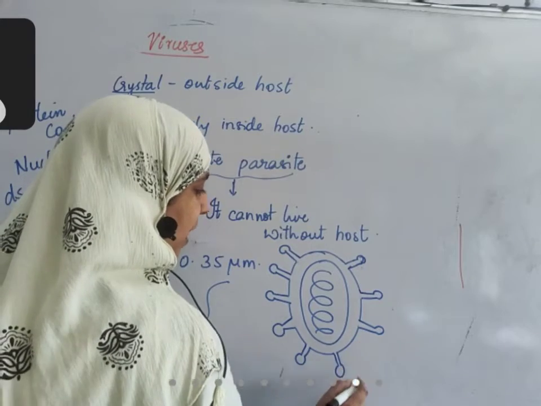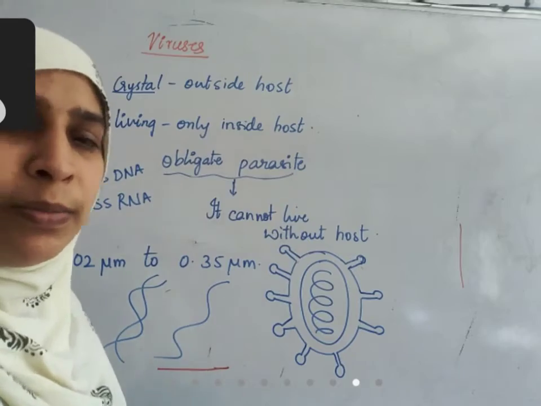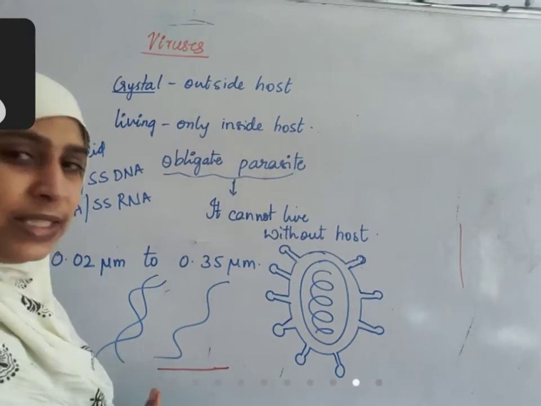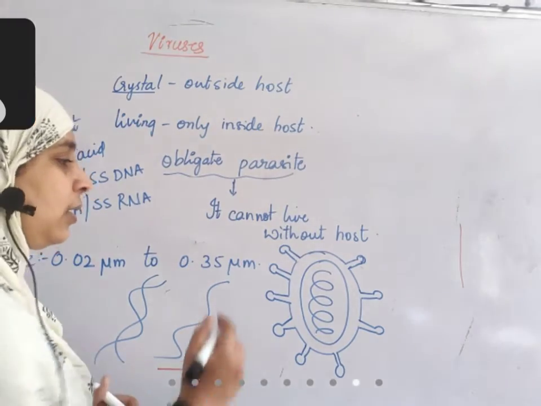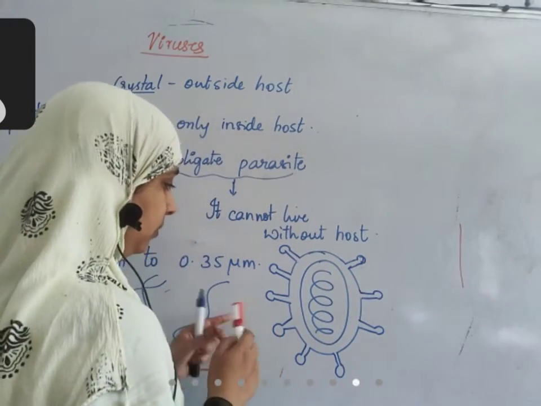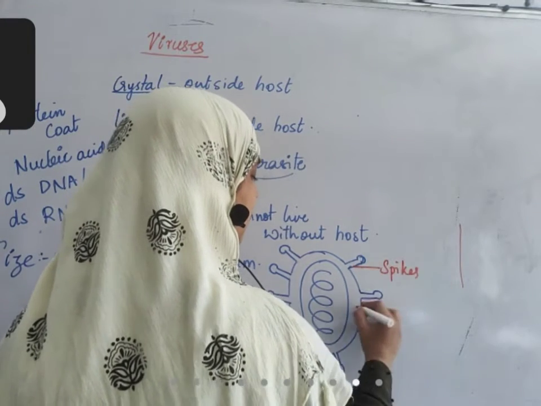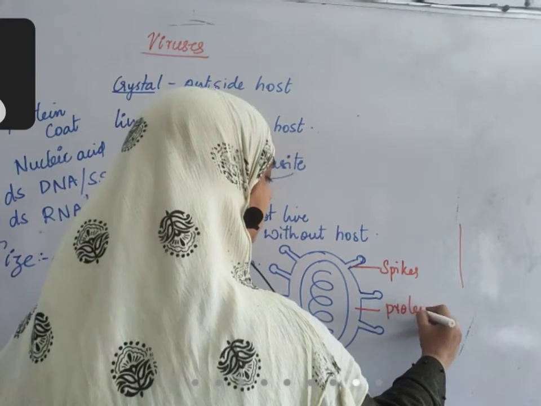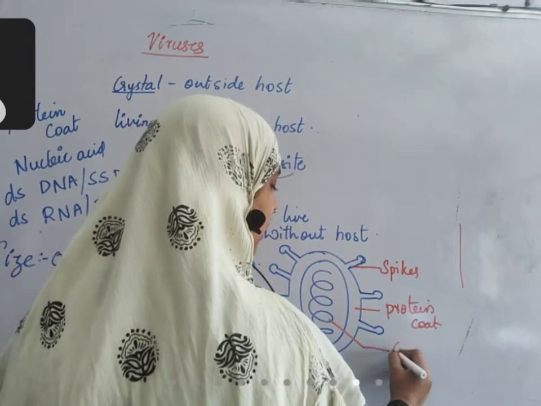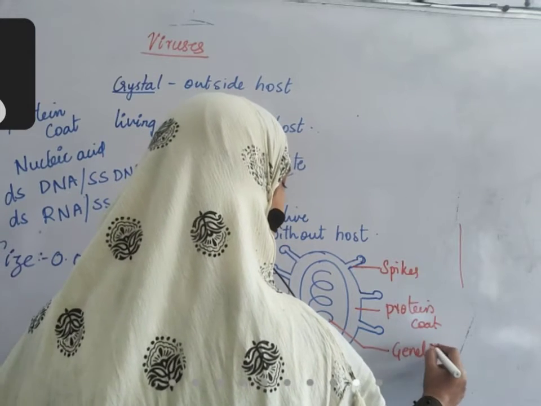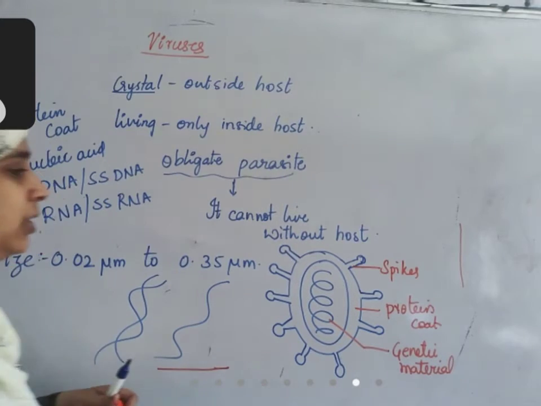These are protein spikes. When the spike touches the cell membrane, it identifies whether this is the cell that should be infected or not. So these are spikes. This is the protein coat. This inside one is called genetic material. It can be RNA or DNA, single-stranded or double-stranded.